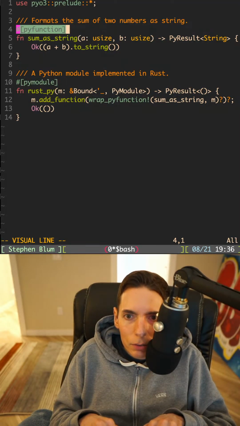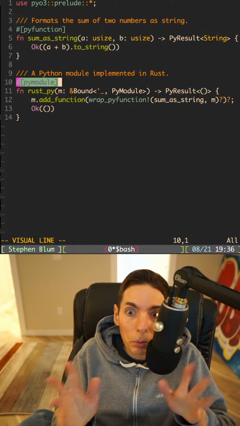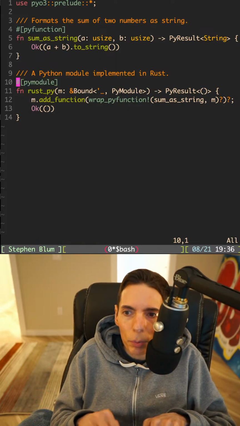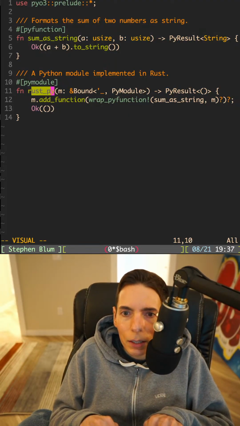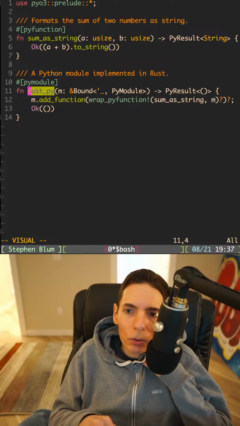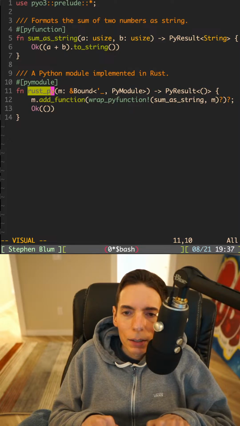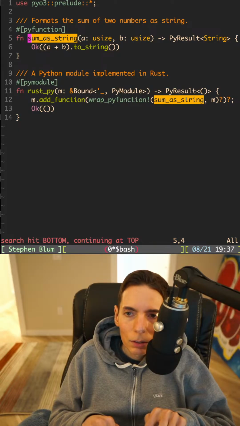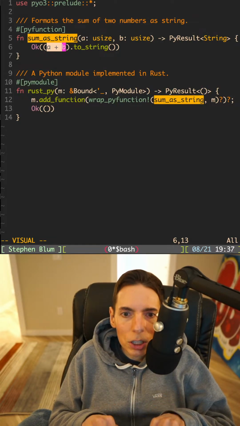So we've got a pyfunction, right? And a pymodule, which is going to help us understand when we're building. So these annotations will help us create those bindings that we can call into. So rust_py, interesting. We've created a module called rust_py, and we're adding the function sum_string, which is sum as a string. So it'll combine the two integers, and then look, PyO3.